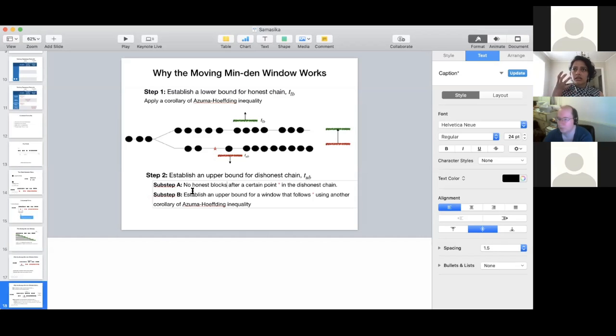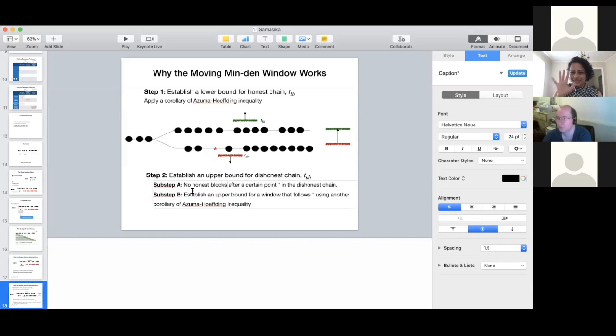We model the choice of a newly joining party in a weird way. We say that there exists this virtual honest party who doesn't have any stake and who has been online for a very long time, and the chain that this honest party has, we consider as the honest chain. We want that chain to be chosen by the newly joining party. So we want that this virtual party will not switch over to the dishonest chain. That's what we prove.